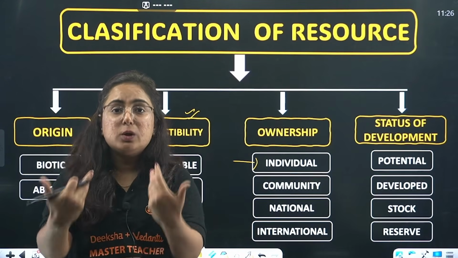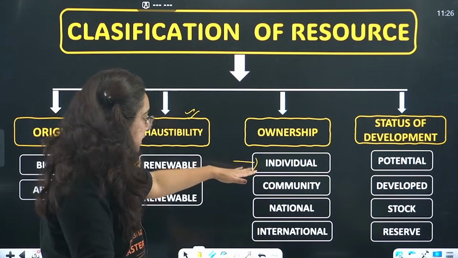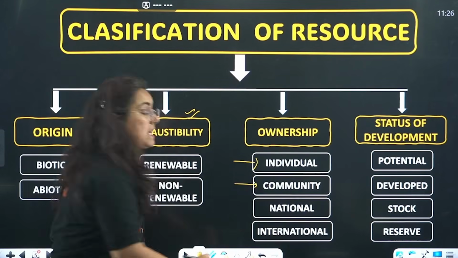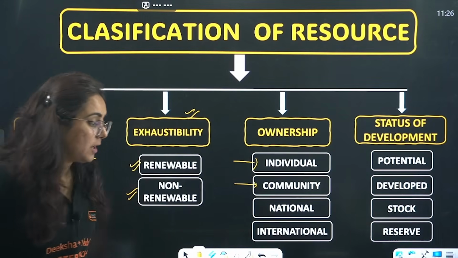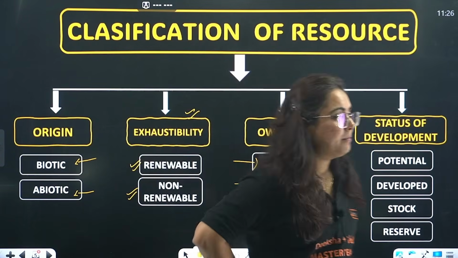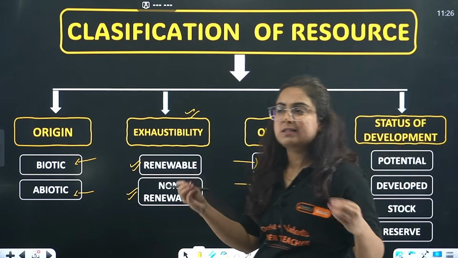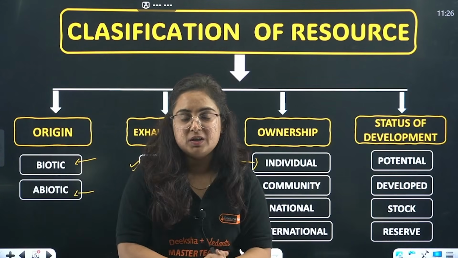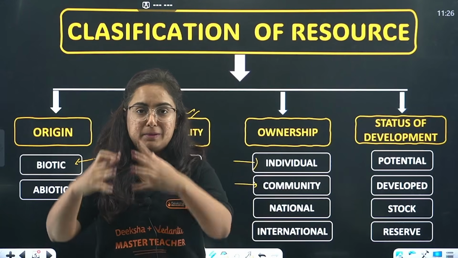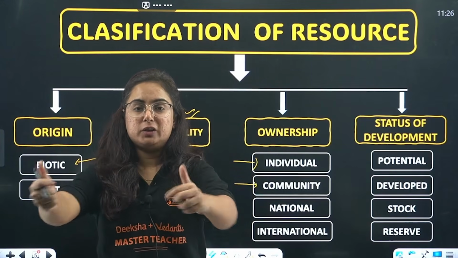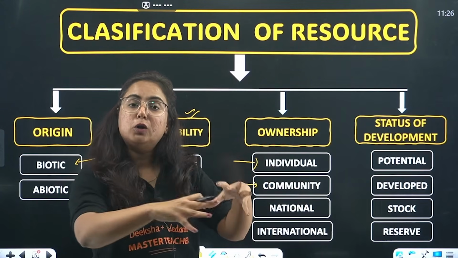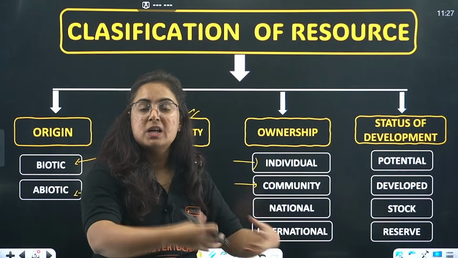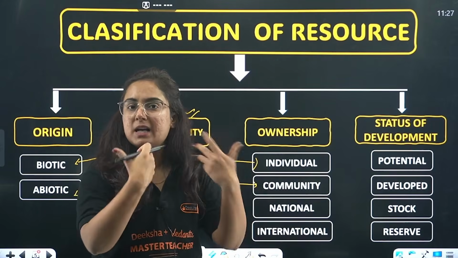You have individual ownership over it. Getting my point? The next is community resource. Okay? For example, you might be living in some areas where different community parks are there, right? Might be a flat society in which your community owns a park where all of you have the right to go, sit in the park, play in the park, etc.